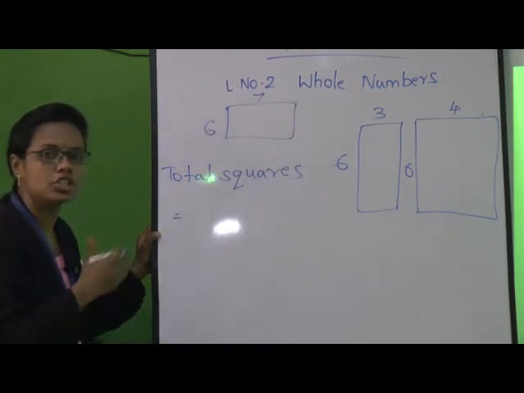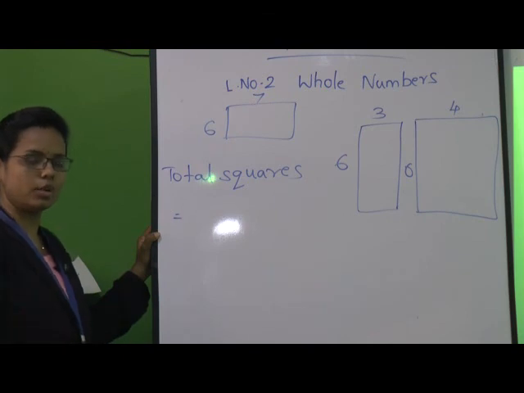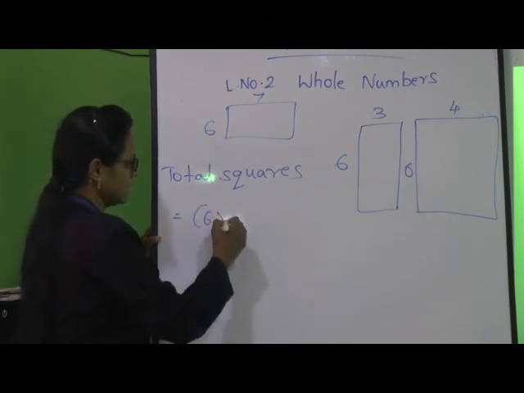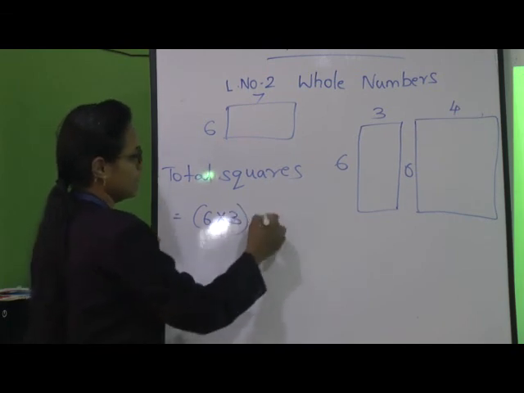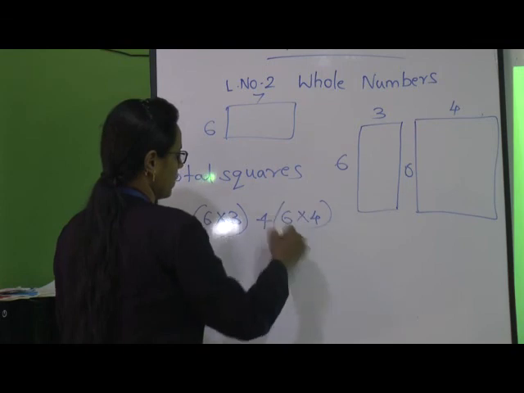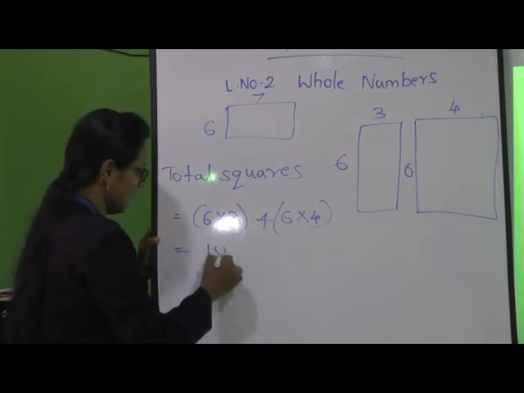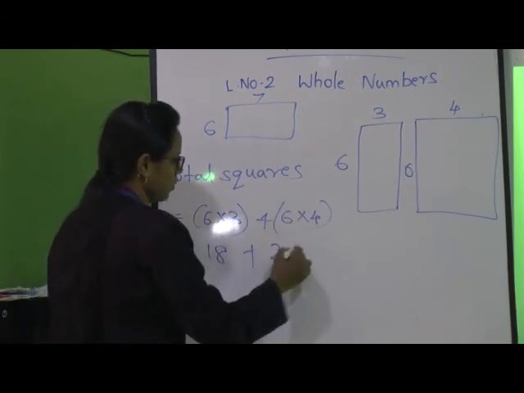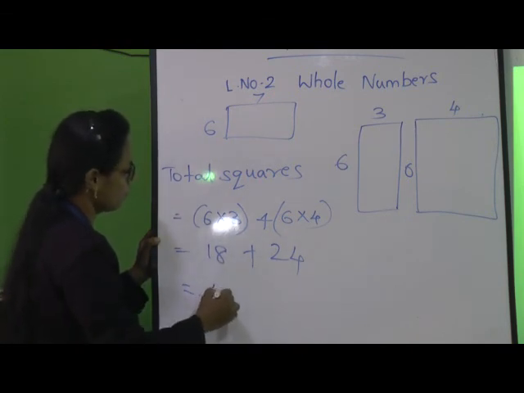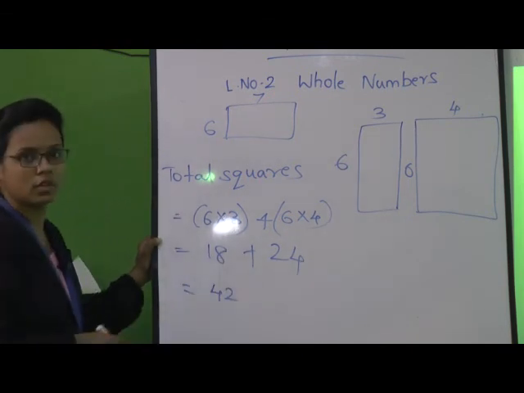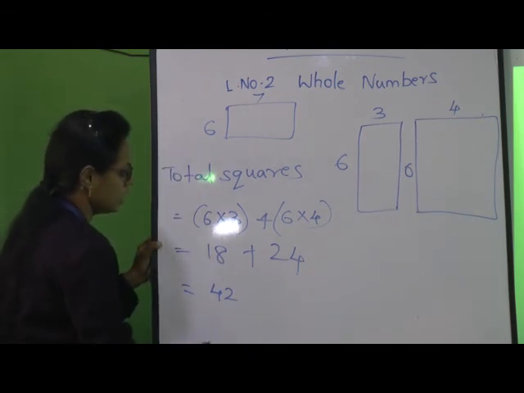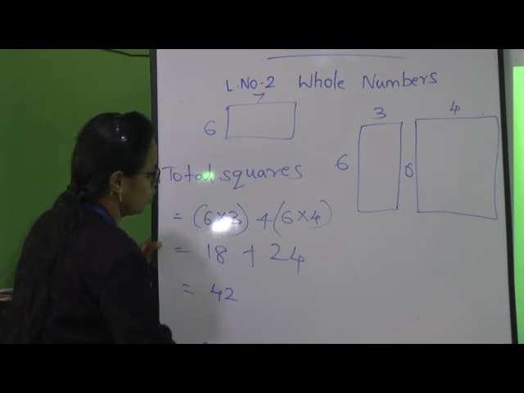We are distributing the things and then we are going to divide it. See here, first we will multiply 6 into 3 and then we will multiply 6 into 4. Okay, so 6 3s are 18 plus 6 4s are 24. 18 plus 24 is nothing but 42. Okay, so if we do directly 6 into 7, it is again 42.